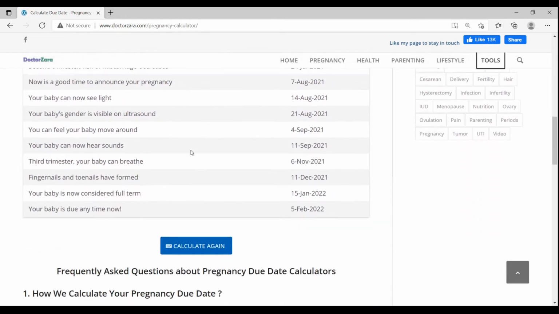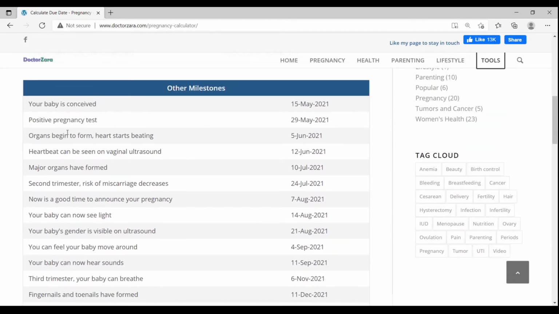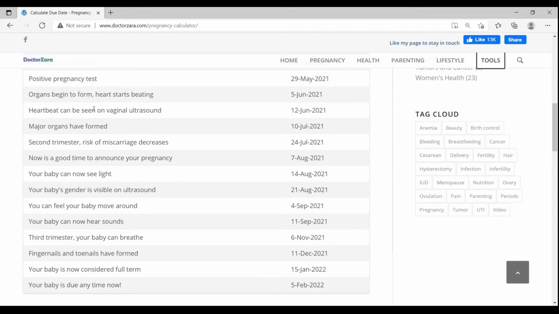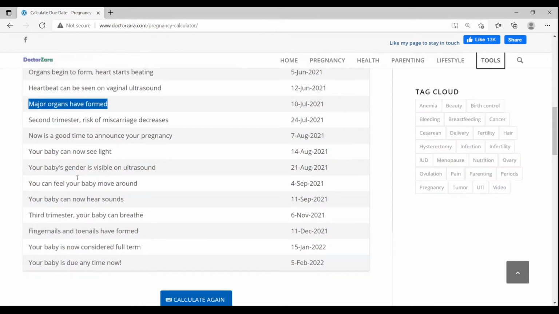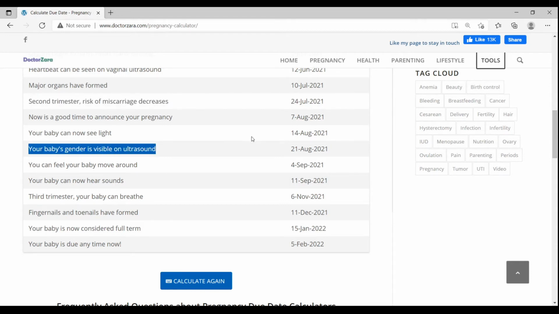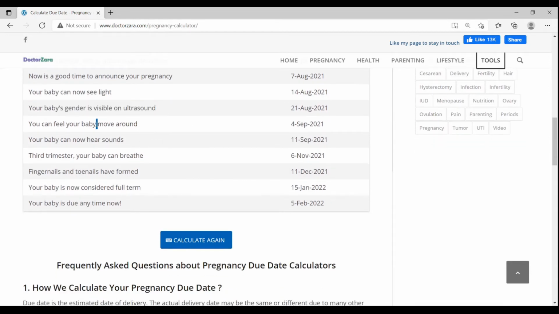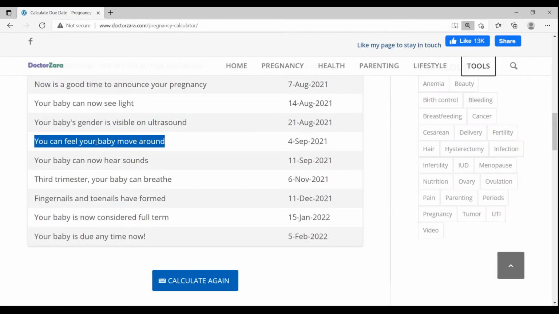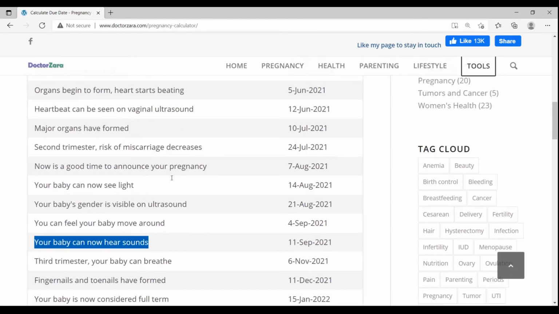For example, when the organs begin to form, when the heartbeat starts, when can we actually detect a heartbeat on a vaginal ultrasound scan? What is the time when most of the major organs have formed? When does the risk of miscarriage decrease and it is the best time to announce your pregnancy? When is your baby's gender visible on ultrasound? When should you start feeling the baby's movements? When can your baby hear sounds, and many others. Now, having understood this, let's start by using the calculator.